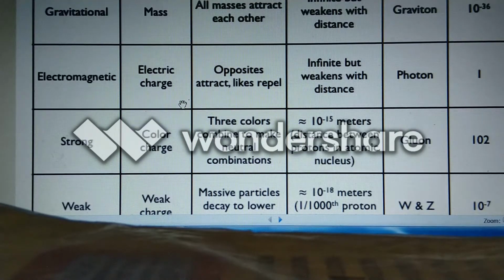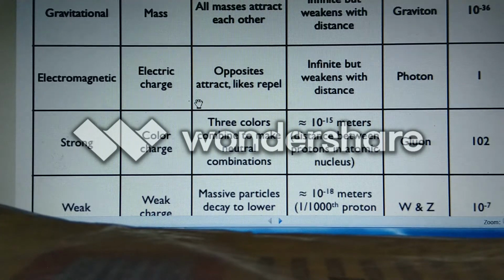Their properties are different, effects are different. They have their carrier particles and their relative strength.